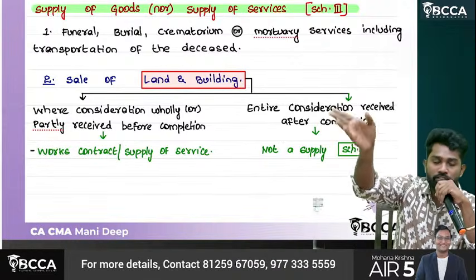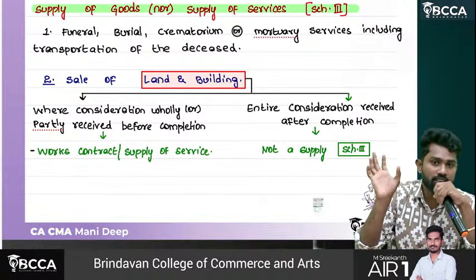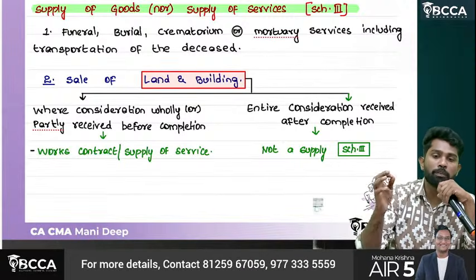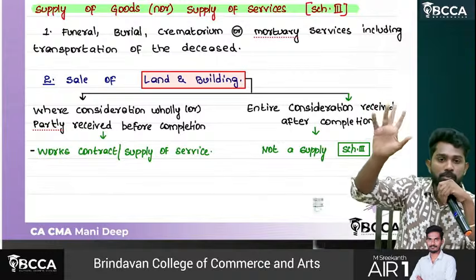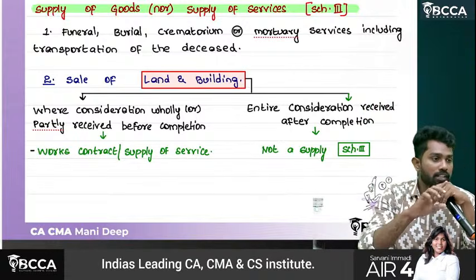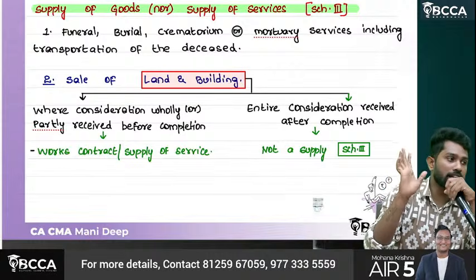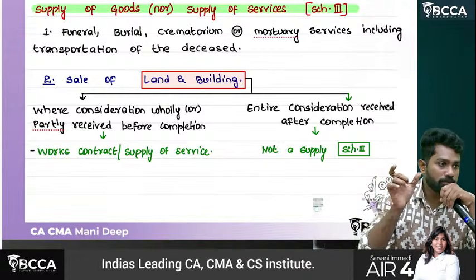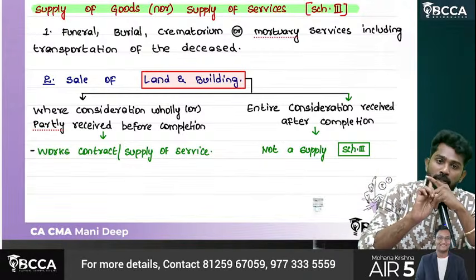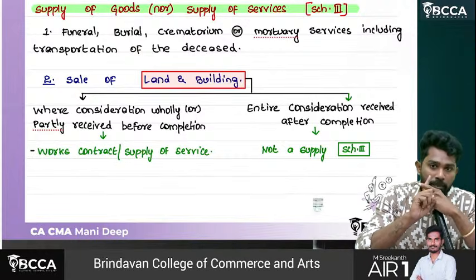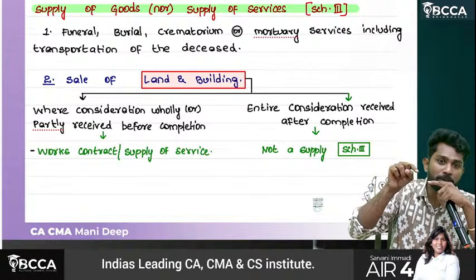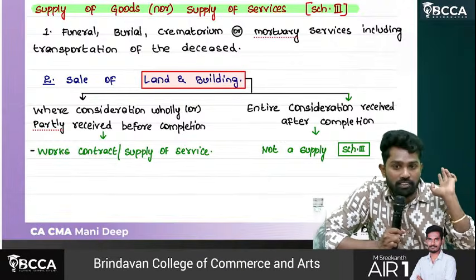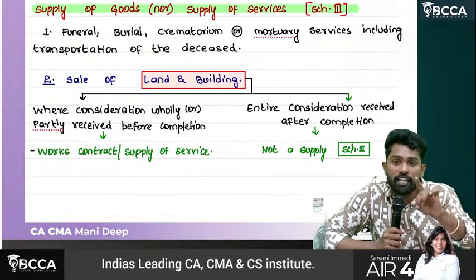But say an apartment is being constructed, and only the foundation has been made. You went to the developer, asked for a third floor, east facing flat, and paid 10 lakhs. He said one particular flat is 50 lakhs, you paid 10 lakhs as advance, and he confirmed a flat on the third floor to you. Now, immovable property, land and building, is being supplied, but is the consideration paid before completion or after completion? Before completion. Now how to treat it: you gave 10 lakhs as advance for that 50 lakhs.